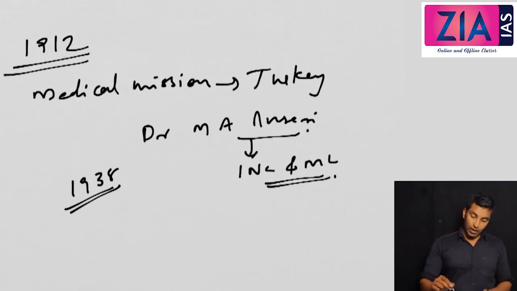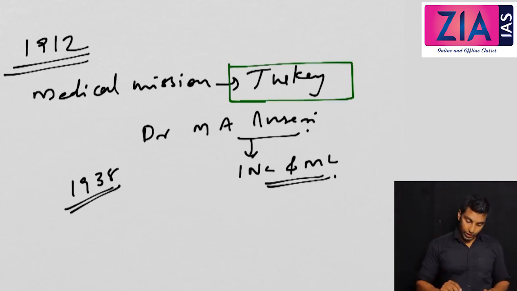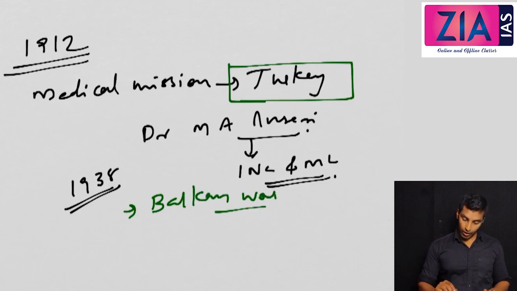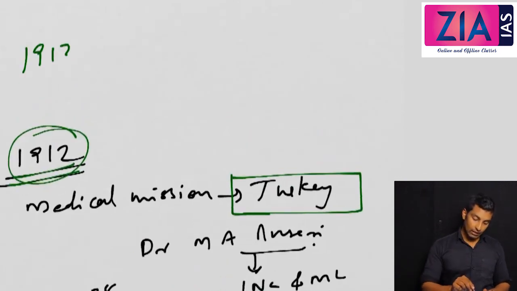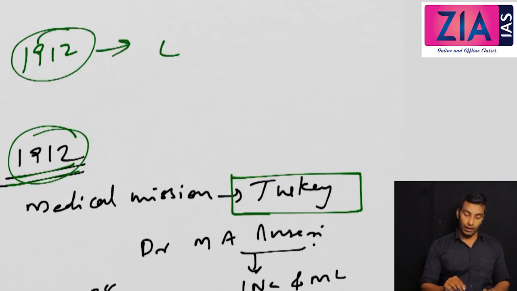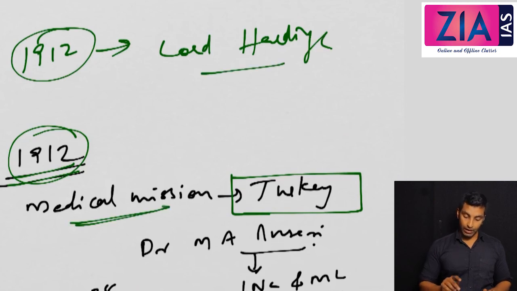This is very important because during this time the Balkan War was going on. Turkey was the Islamic headquarters, so a lot of Muslim sentiment was attached to the Turkish ruler. So this is one incident I can discuss in 1912. The two incidents of 1912 are the attempt to kill Lord Hardinge and the medical mission.